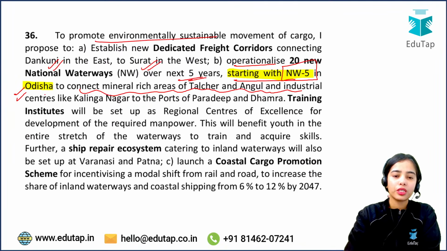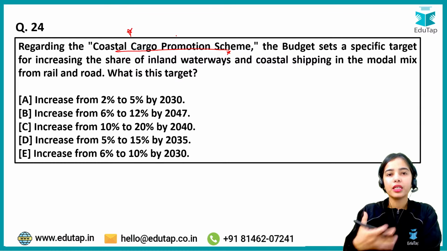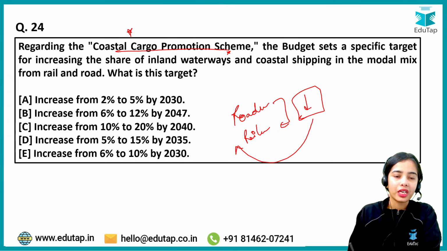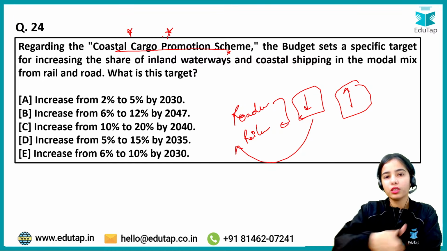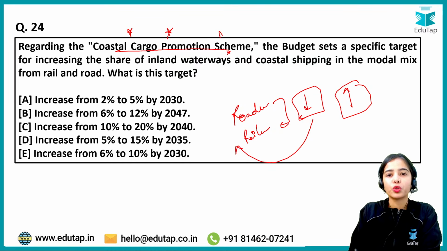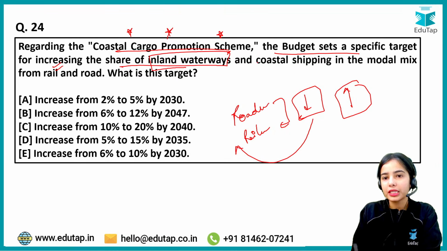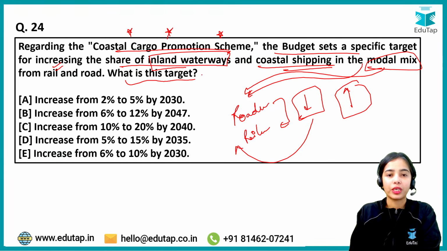Coming to the next question, now this is from this part, regarding the coastal cargo promotion scheme. Basically, most of the transportation happens through roadways and railways. To reduce the burden on the roadways and railways and to promote transportation through waterways, there is the coastal cargo promotion scheme. The budget sets a specific target for increasing the share of inland waterways and coastal shipping in the modal mix of the railways and roadways. What is the target that is set?